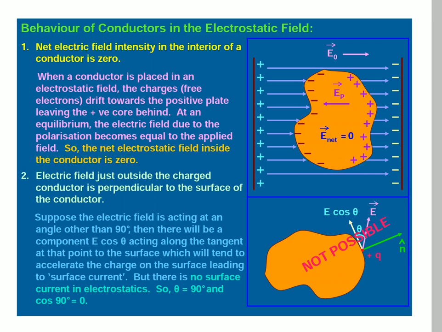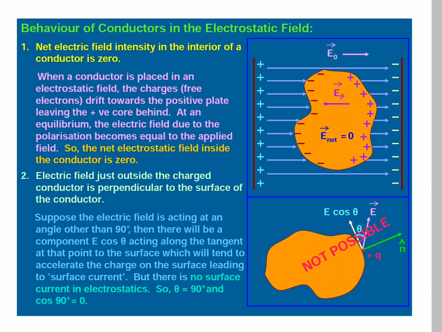Coming to the second one: the electric field just outside a charged conductor is perpendicular to the surface of the conductor. Suppose the electric field is acting at an angle other than 90 degrees.